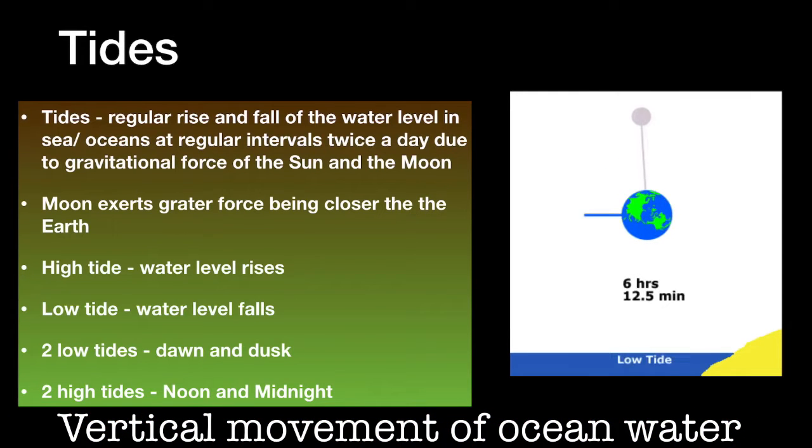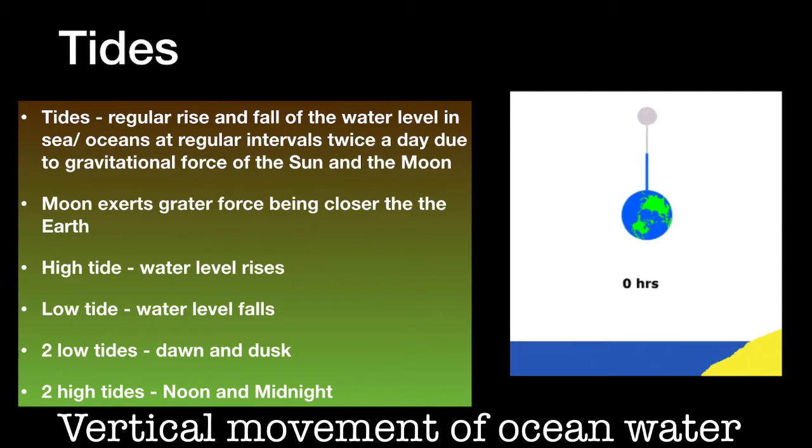Tides. Tides are the regular rise and fall of ocean water and sea water at regular intervals, twice a day, due to the gravitational force of the sun and the moon. The moon exerts more pressure as it is in a lower position, closer to the earth. We experience two types of tides, high tide and low tide.